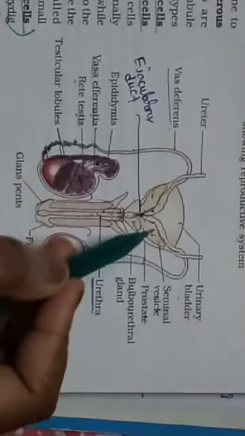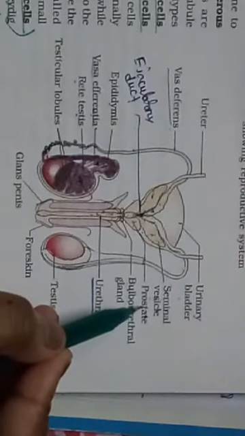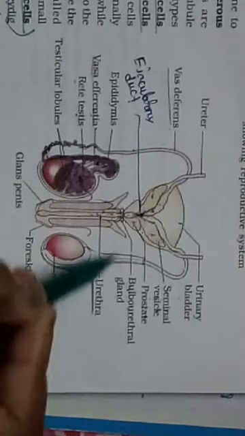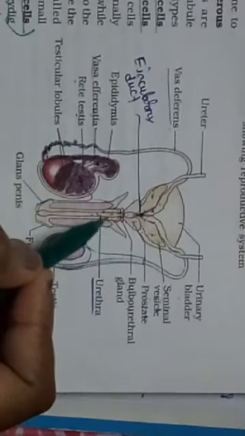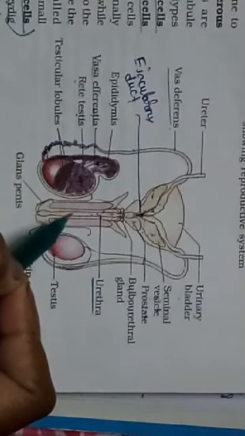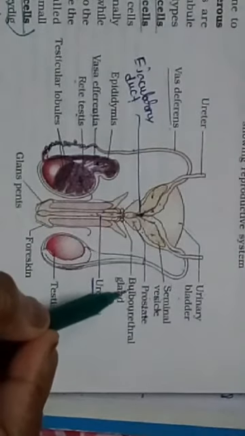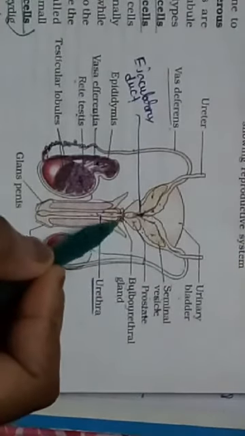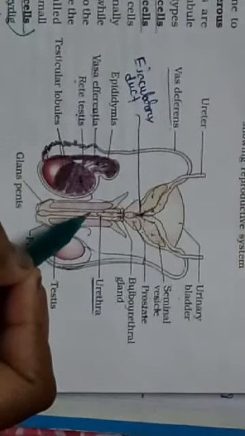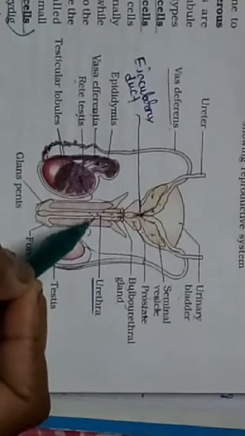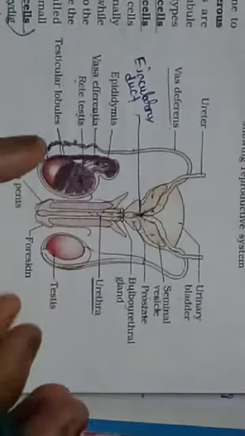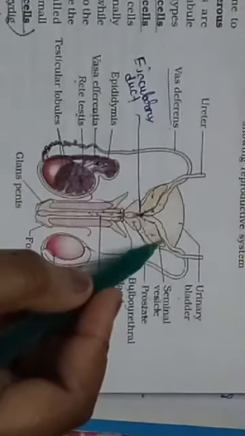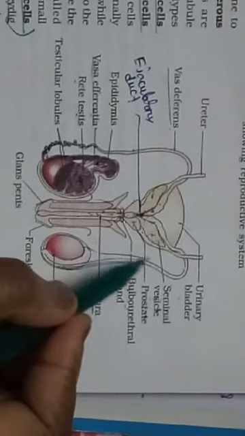Then the sperm will mix with the secretion of the prostate gland. Then the sperm will ultimately be discharged into the urethra. After that the bulbourethral gland also discharges its secretion into the urethra and ultimately the sperm becomes mixed with all these three types of secretion.